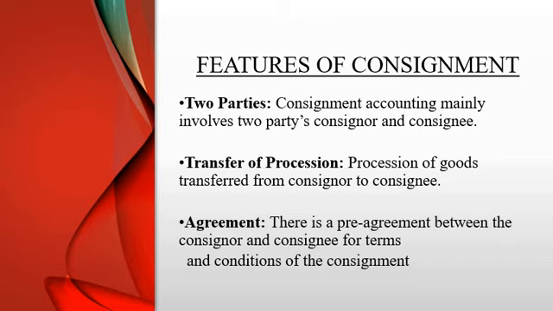The details will be given by the consigner, and if the consignee, the agent, agrees with the terms and conditions put by the consigner, then he signs the agreement and they enter into a contract known as consignment. So it is a pre-agreement. Before you enter into consignment, the consigner and the consignee have an agreement consisting of the terms and conditions required for having the consignment done.